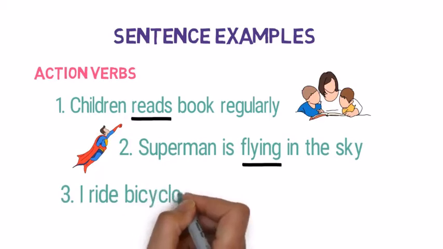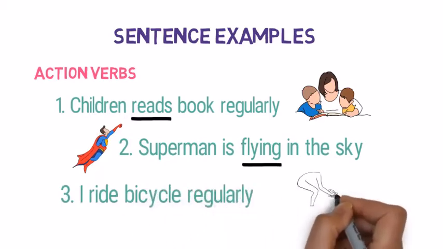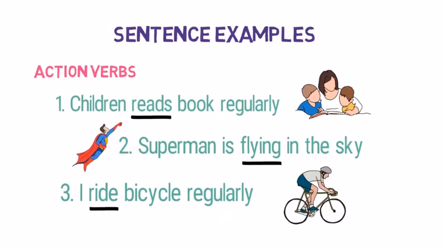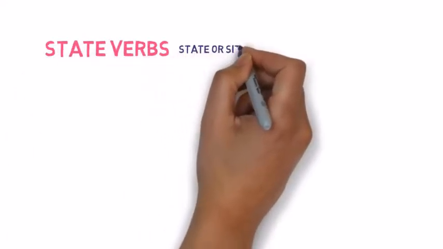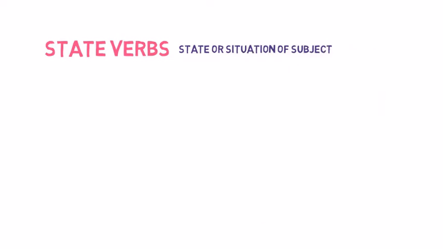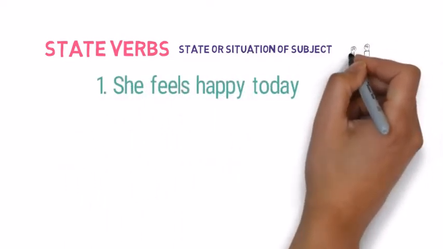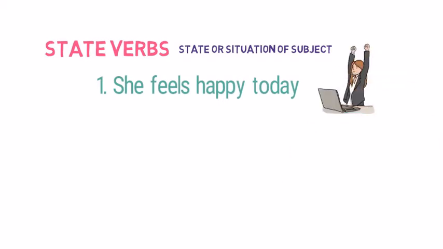Third, I ride bicycle regularly. Here, what is the action that I perform with cycle? It is riding. So, ride is an action verb. Now, let's look into the state verbs. They define the state or situation of subjects. First, she feels happy today. Here, what is the state of girl? It's feeling happy. So, feels is a state verb.